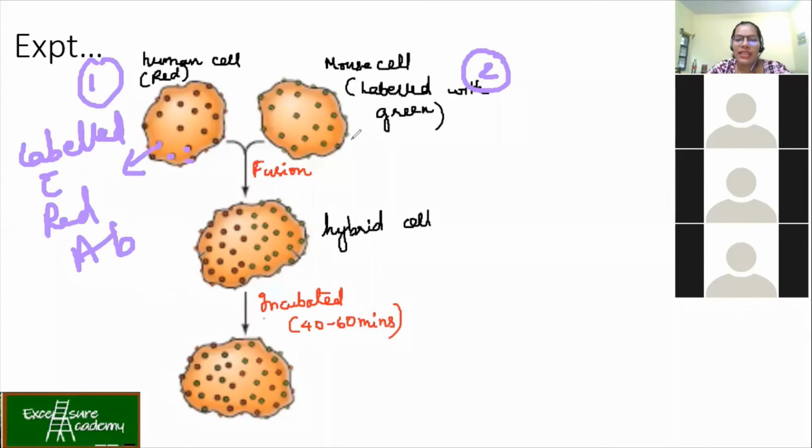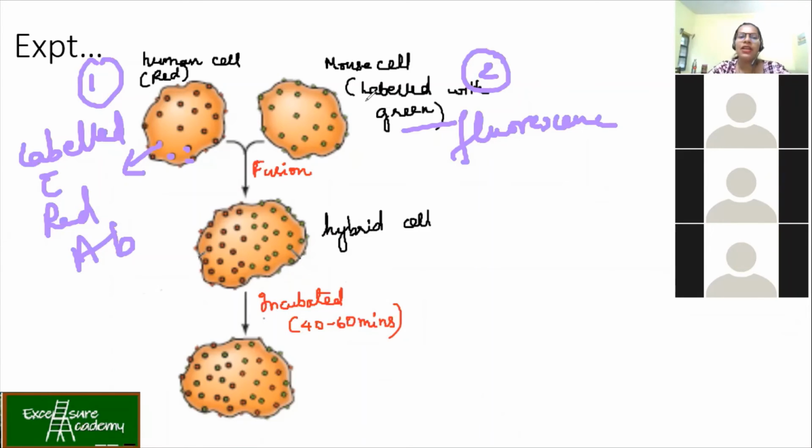Similarly, in the case of mouse, the antibody specific to mouse proteins was giving green fluorescence. So it is not the color of the protein, it is the fluorescence emitted by the antibodies which are specific to these mouse and human proteins present on the surface of their plasma membrane.